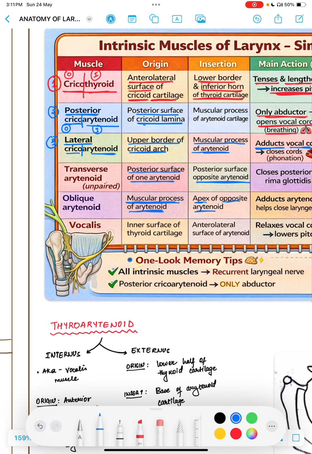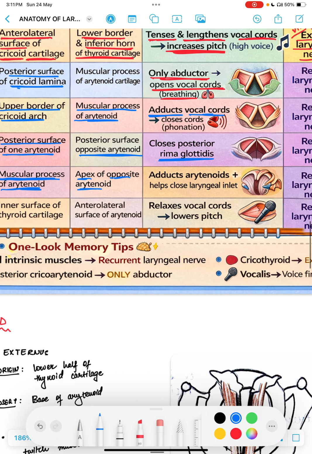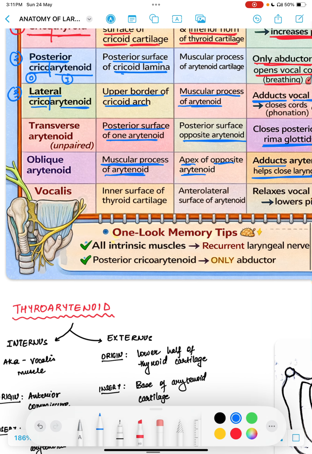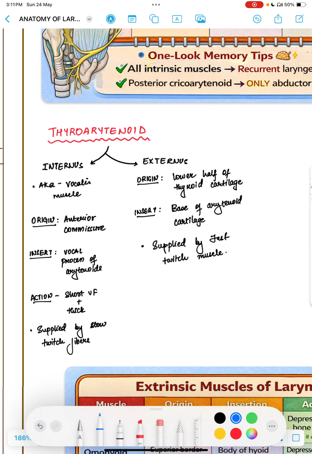Okay, so what is the main function of transverse arytenoid? It closes the posterior rima glottis, and we'll talk about it later. And oblique adducts the arytenoid and helps close the laryngeal inlet. Okay. Now, vocalis muscle or the thyroarytenoid muscle. Let's focus over here. The thyroarytenoid is divided into two, the internus and the externus, or the medial portion and the lateral portion. Okay, whatever you want to call it. Okay, the median or midline one is called the vocalis muscle.